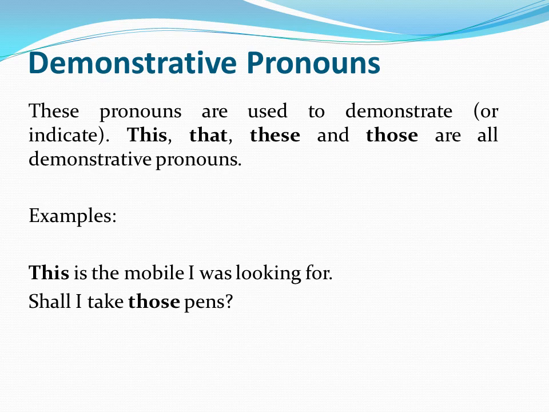Demonstrative pronouns. These pronouns are used to demonstrate or indicate. This, that, these and those are all demonstrative pronouns. Look at the examples. This is the mobile I was looking for. Shall I take those pens? So this and those are demonstrative pronouns, because they are demonstrating or indicating a particular thing. Even we can use these pronouns for persons also.